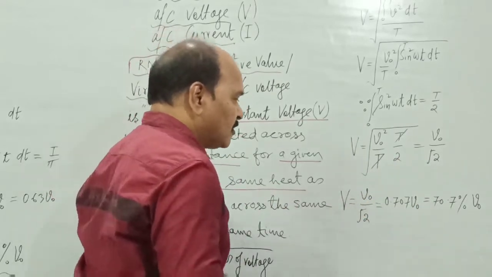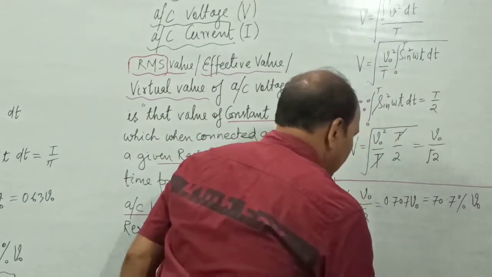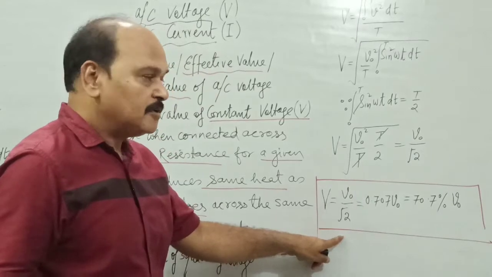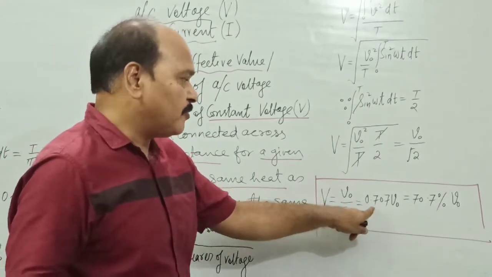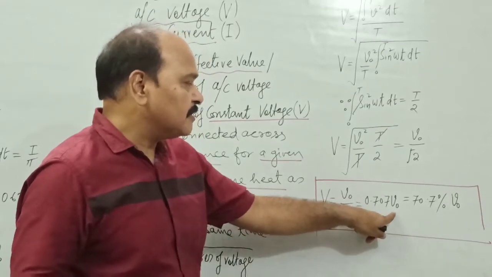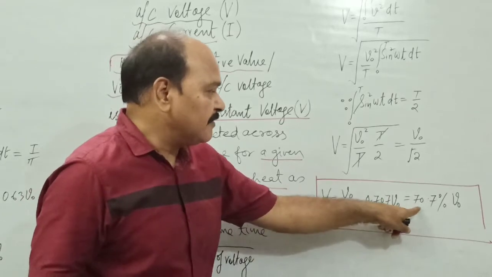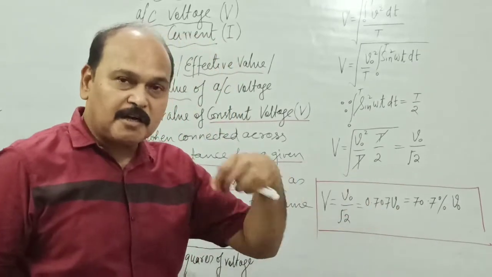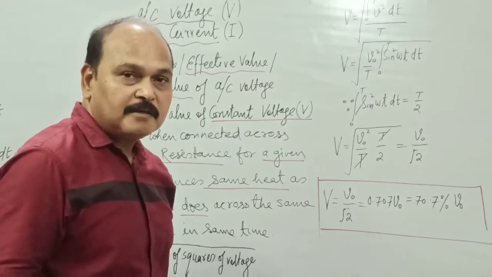So the RMS value of voltage is V naught upon root 2. 1 upon root 2 is 0.707, so it is 0.707 times V naught. It can also be written as, if you multiply it with 100, 70.7% of V naught. So these are various forms in which the RMS value of an alternating voltage can be written.